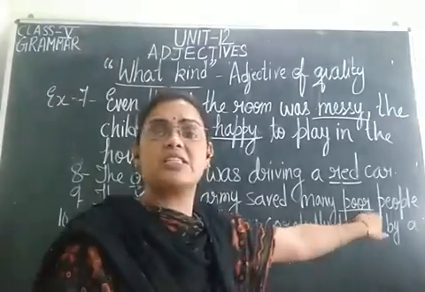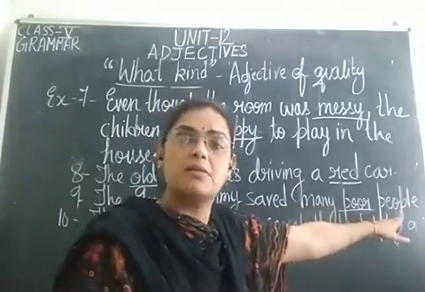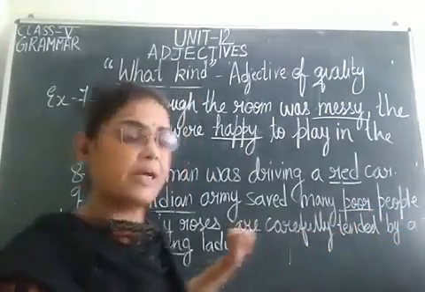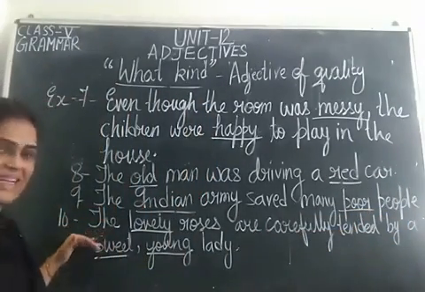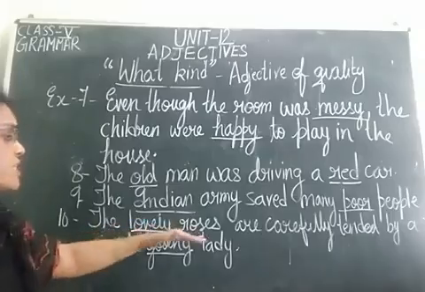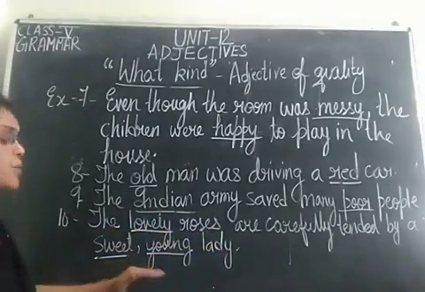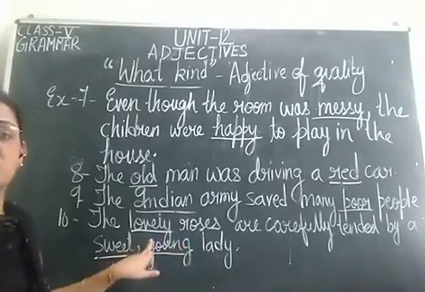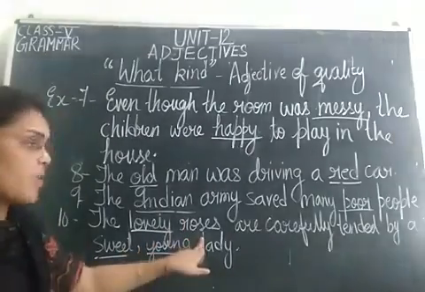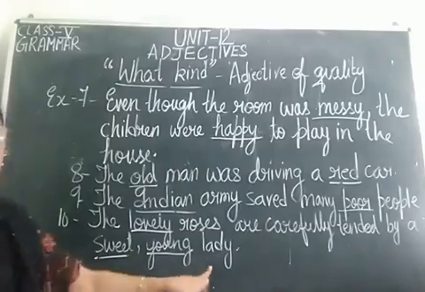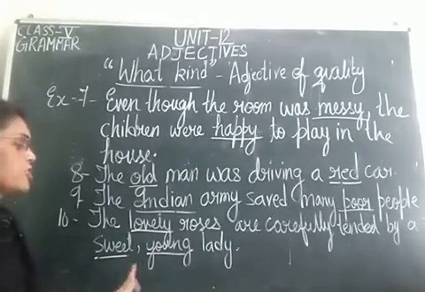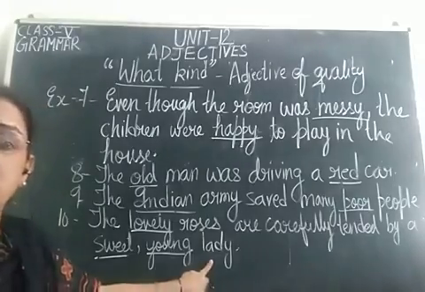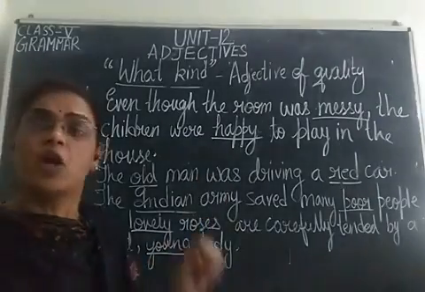Poor is the adjective and people over here are noun. तो poor किस noun को describe कर रहा है बेटा? People. And the last sentence is, the lovely roses are carefully tended by a sweet young lady. Lovely roses. Lovely adjective है, roses noun है. And sweet and young जो adjectives हैं, two adjectives किसको describe कर रहे हैं? Lady को. So these are all adjective of quality.